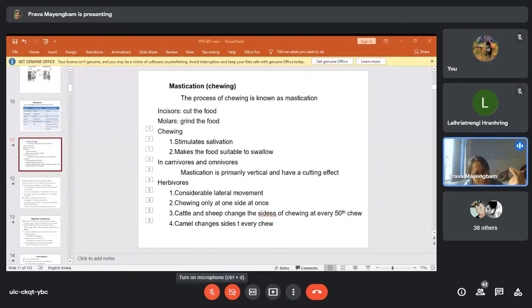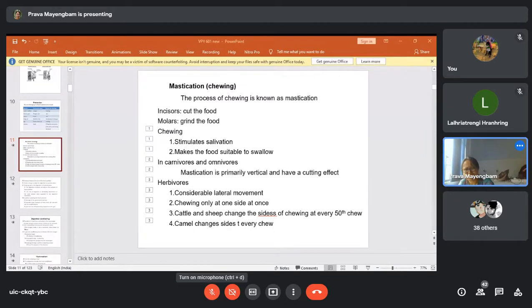So what is mastication? Mastication means the process of chewing, and it helps in digestion by reducing the food particles into smaller sizes. It also helps in stimulating saliva secretion, in mixing the food with the saliva, and it allows easy swallowing. Mastication needs the movement of the jaws vertically, mainly in the carnivores and the omnivores, while in the herbivores there is also lateral movement of the jaws.